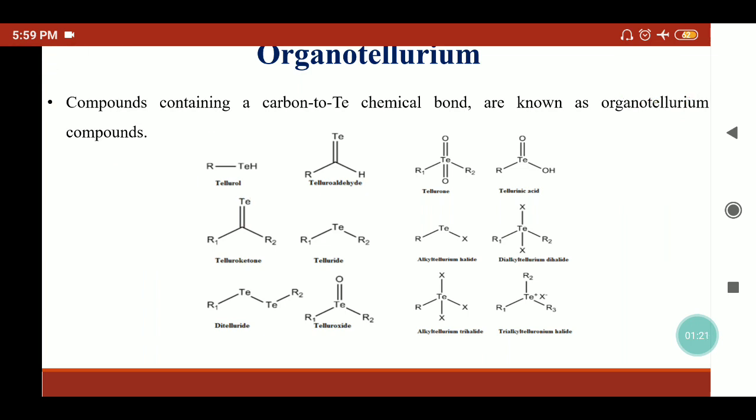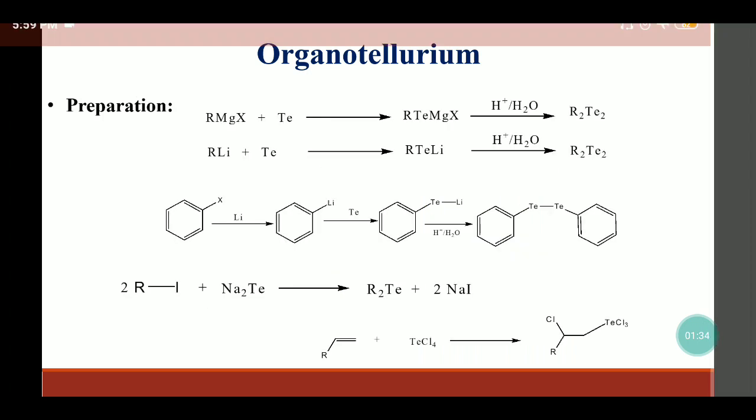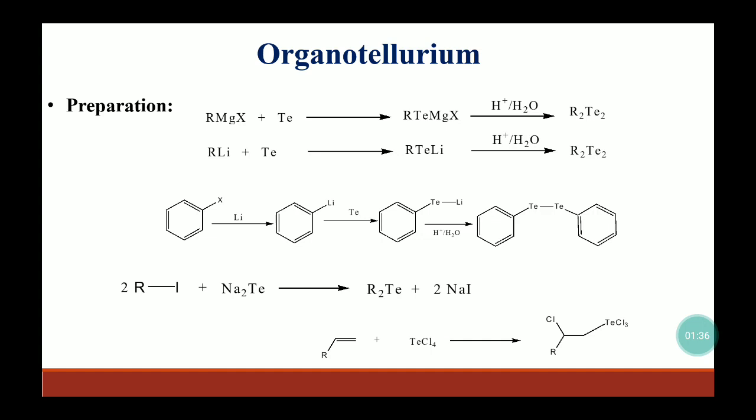Similarly, we can see there are different types of organotellurium compounds known. Some are telluroketones, telluroxides, alkyl tellurium halides, and so on. These organotellurium compounds can be synthesized by different methods, where we can use the Grignard reagent, organolithium reagent, or alkali tellurides to synthesize the organotellurium compounds.